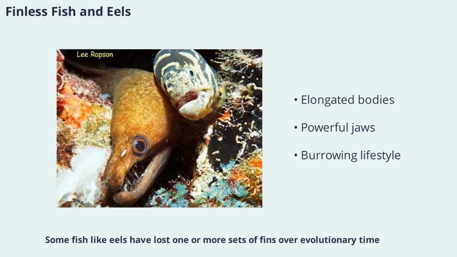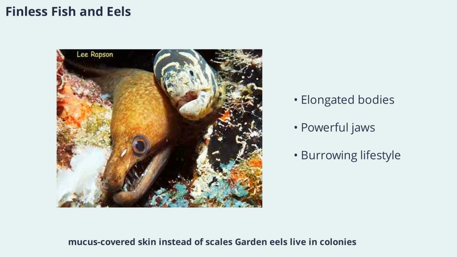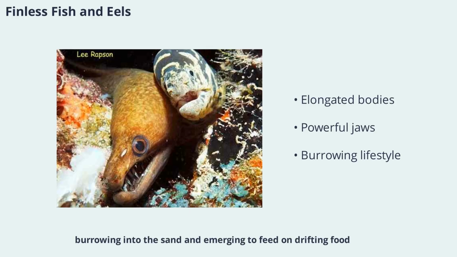Fish like eels have lost one or more sets of fins over evolutionary time. Moray eels, for example, have elongated bodies and powerful jaws, with thick mucus-covered skin instead of scales. Garden eels live in colonies, burrowing into the sand and emerging to feed on drifting food. These adaptations allow eels to thrive in environments where maneuverability and stealth are more important than speed.